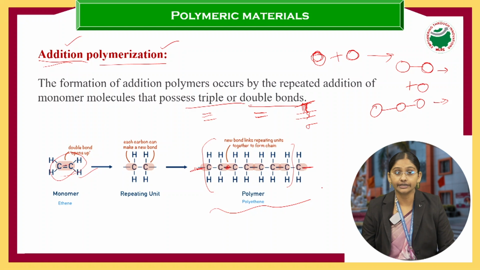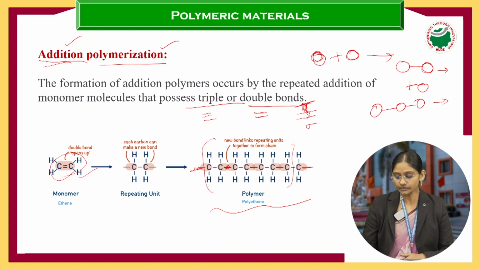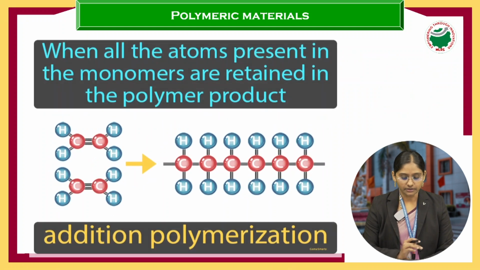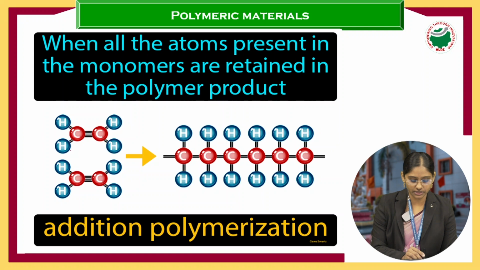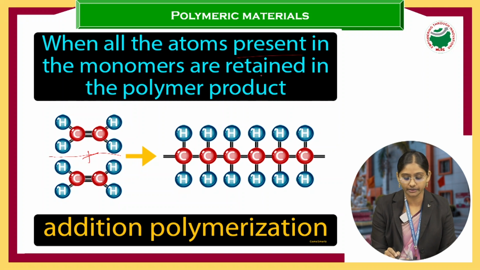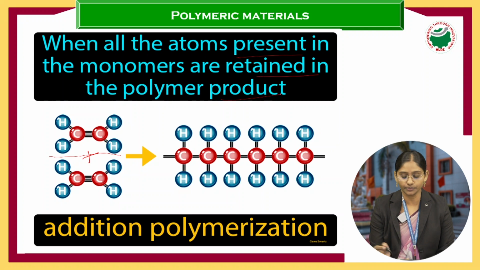It is called addition polymerization. In this addition polymerization, there will be no byproducts. Next, here is one more picture to help understand. These two are the monomers, and all the atoms present in the monomers are retained in the polymer product.